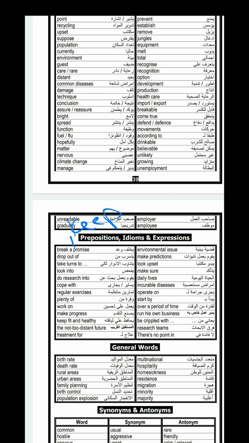Treatment for. Environmental issue. Don't forget that environmental is an adjective. Issue is a noun. So it will be adjective plus noun. Make production. Look upset. Make sure. Daily lives. We have the word day. If you want to transfer it into an adjective, it will be daily. Daily routine. Daily lives.